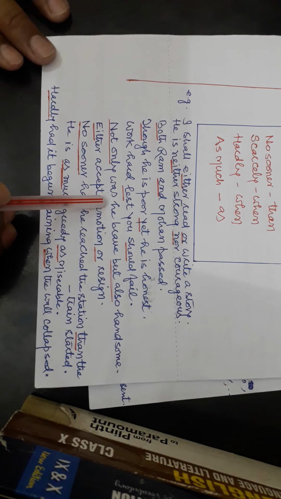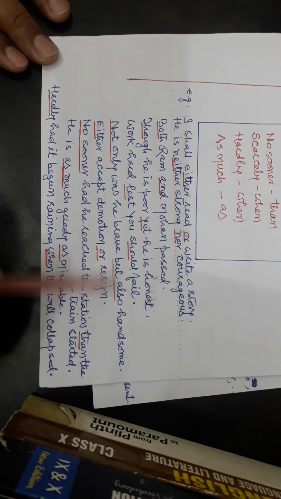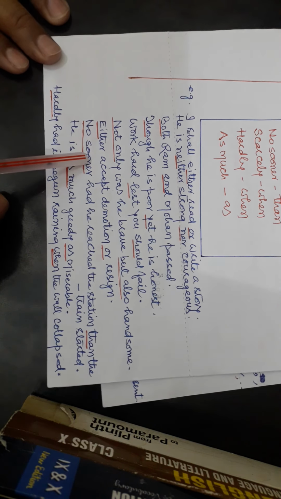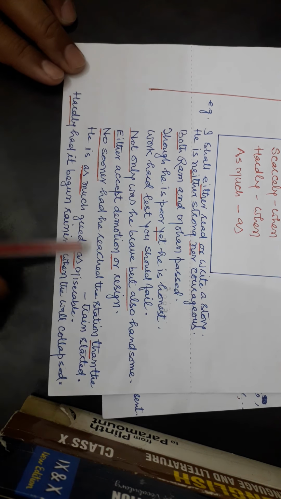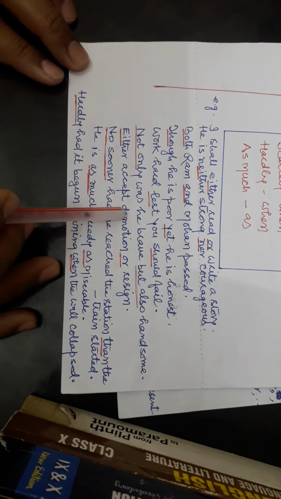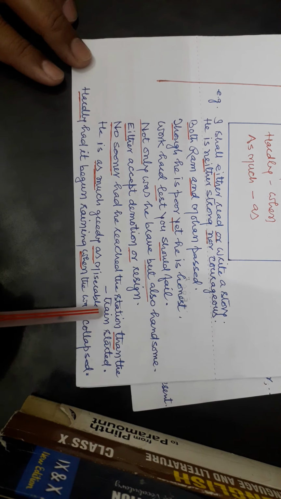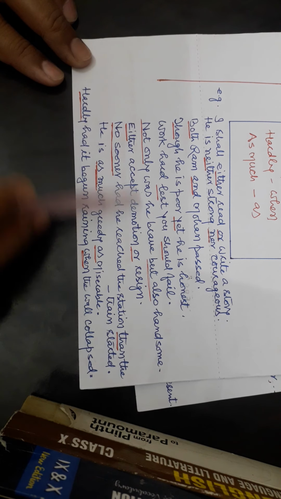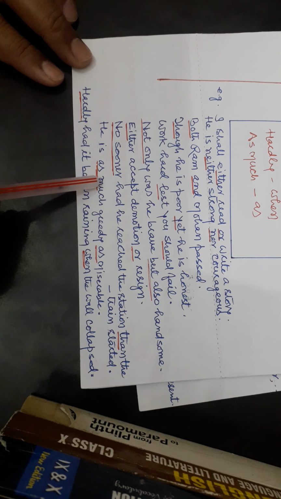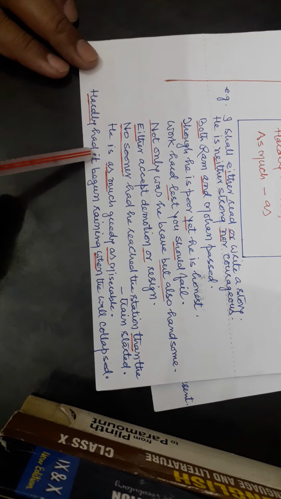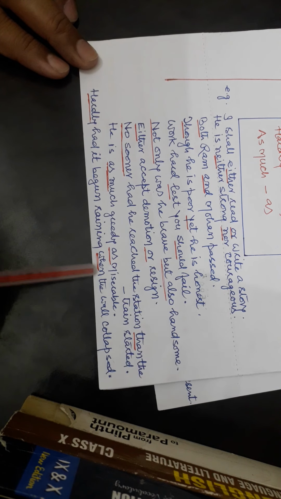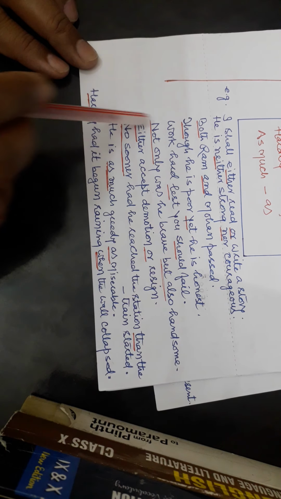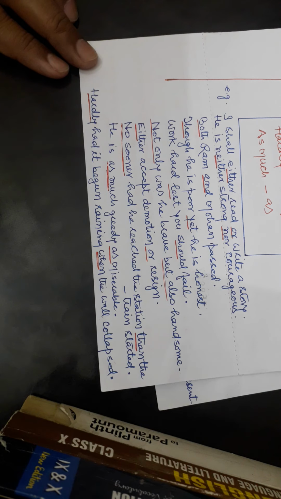Not only was he brave but also handsome. In this sentence, not only but also. Either accept demotion or resign. Either or. Next, no sooner had he reached the station than the train started. In the sentence, no sooner than. He is as much greedy as miserable. In the sentence, as much as. Hardly had it begun raining when the wall collapsed. In the sentence, hardly takes when. These are the examples of correlative conjunctions.